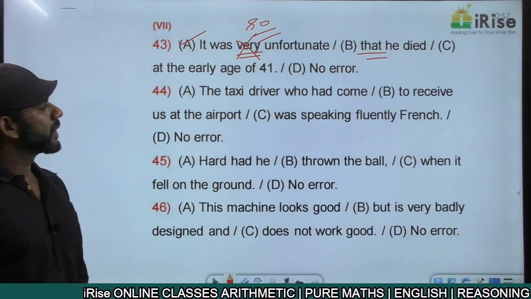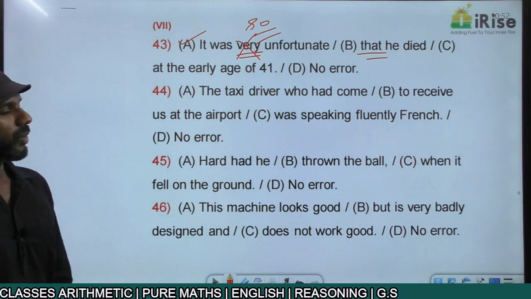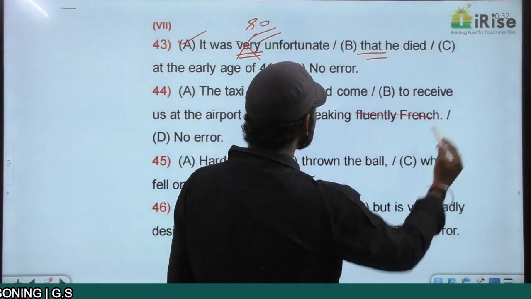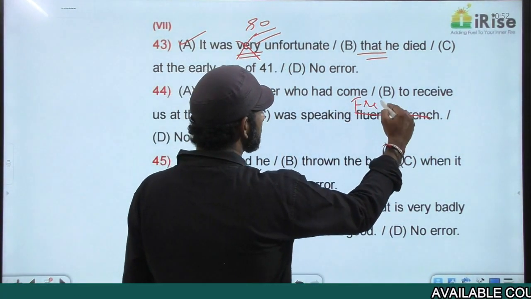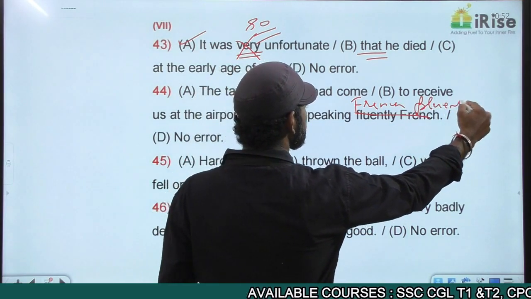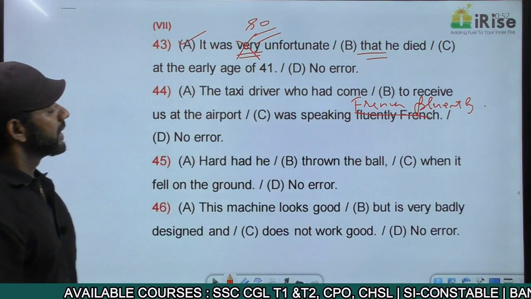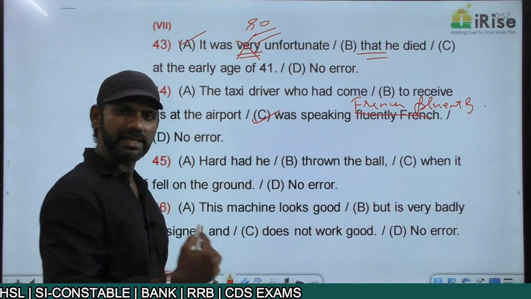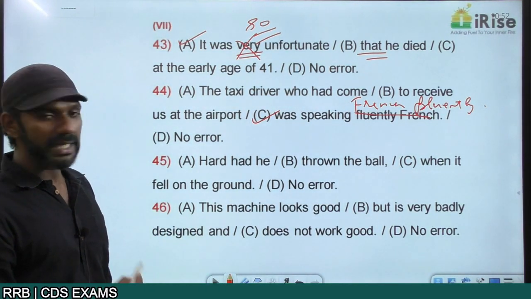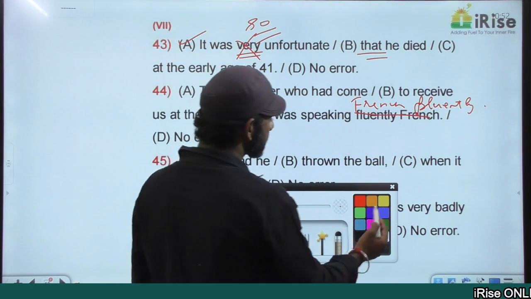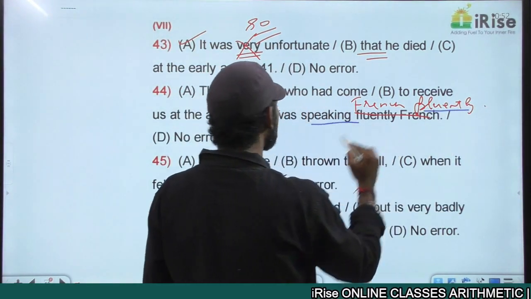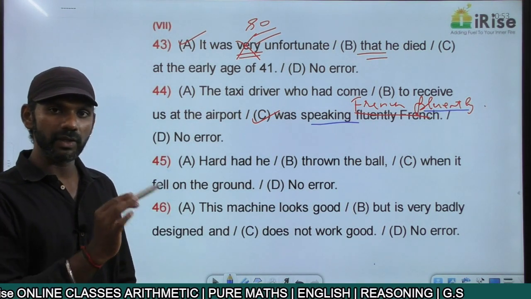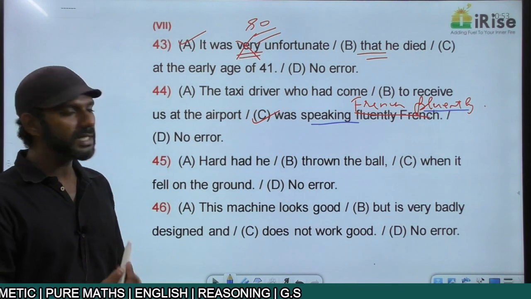The taxi driver who had come to receive us at the airport was speaking fluently French. Error with word order. Speaking fluently French is wrong. Was speaking French fluently. The taxi driver who had come to receive us at the airport was speaking French fluently. The error is in part C. It's actually just word order. According to the sentence, the word fluently is describing speaking. Speaking is a verb. Fluently is not describing French. Understand the meaning?